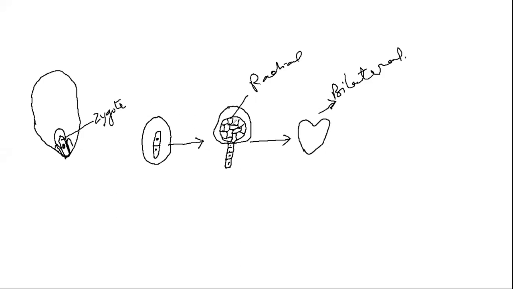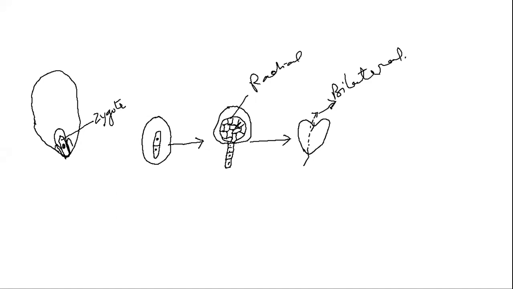If you look at this structure, you can cut two equal halves this way, this way, this way, or upper this way, right angle to this. Any such structure we call radial, but this structure can only be cut into two halves only this way. We cannot cut any other way. So that's called bilateral symmetry.